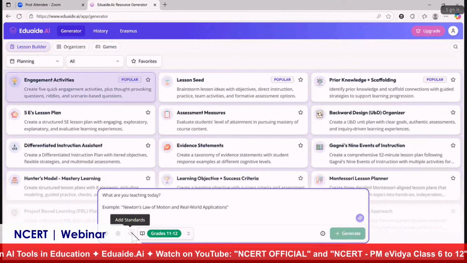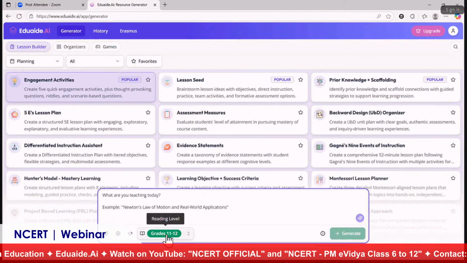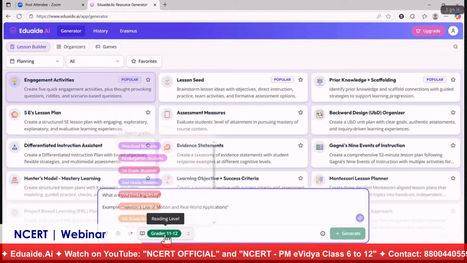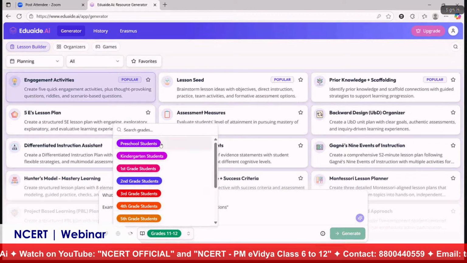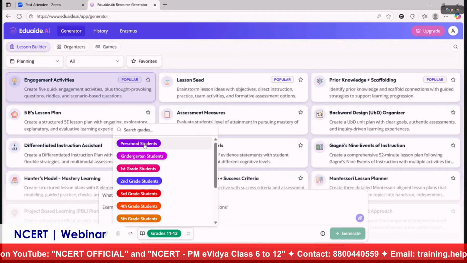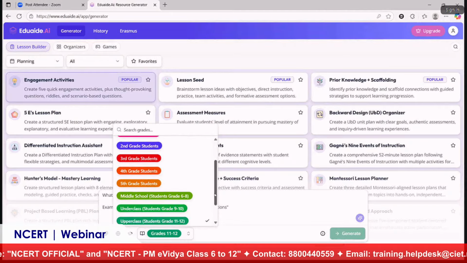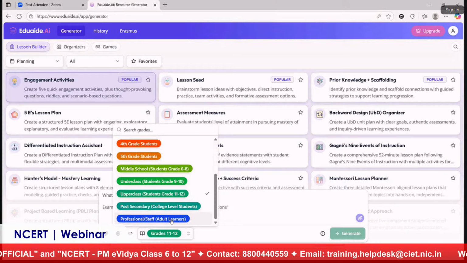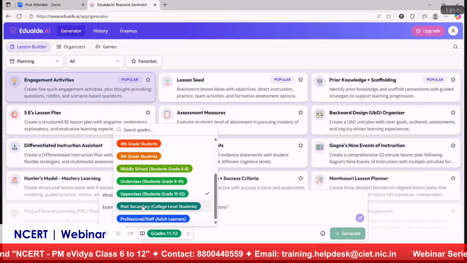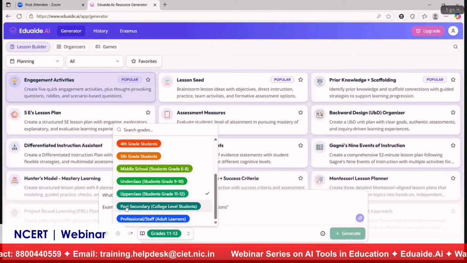And next we have standards, and here we have reading level. Reading level is basically the age group of students. As you can see here, it caters from preschool students to professional and staff, adult learners. Not only for school education, it is also available for college students. Professors or lecturers who want to create resources can just choose post-secondary, that is college level students. So the content that is generated will be according to this level.